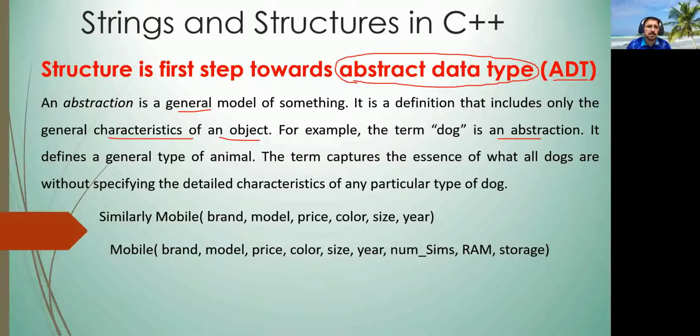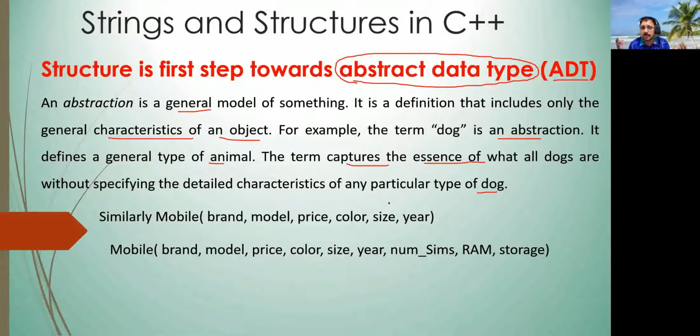It defines a general type of animal. The term captures the sense of what all dogs are without specifying the detailed characteristics of any particular type of dog. There are many different types of dog, but we are not going into the detail, only the general characteristics of dog.